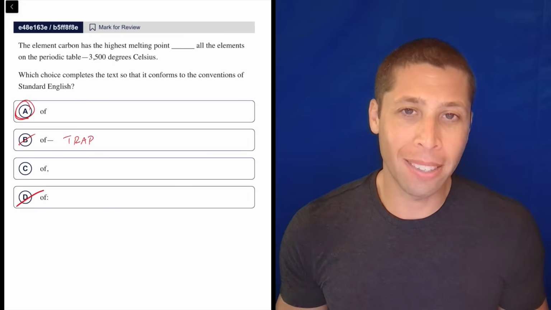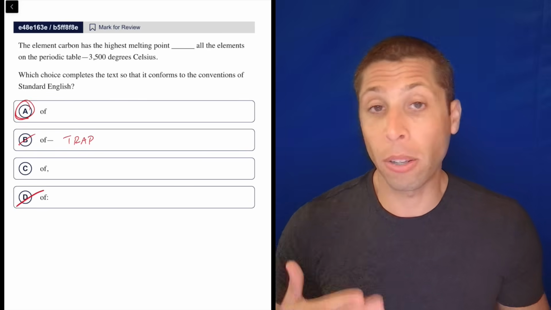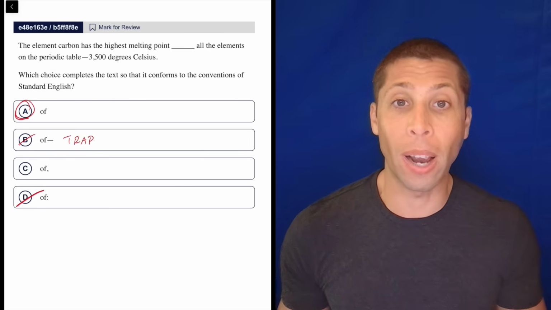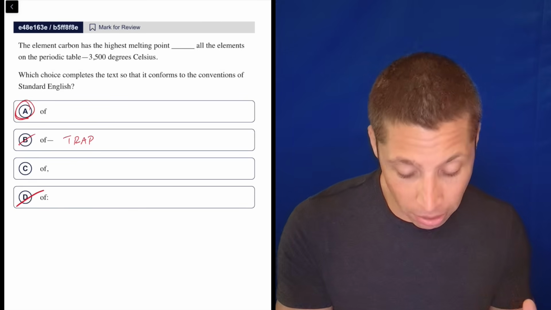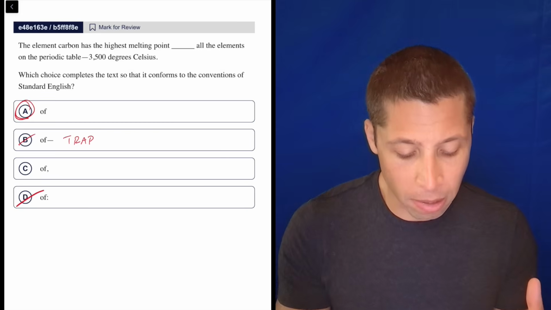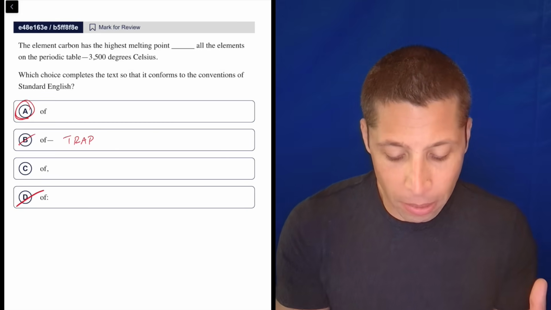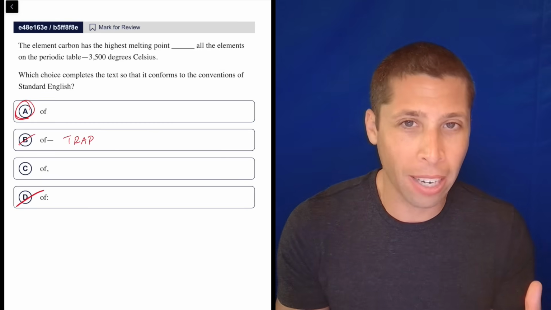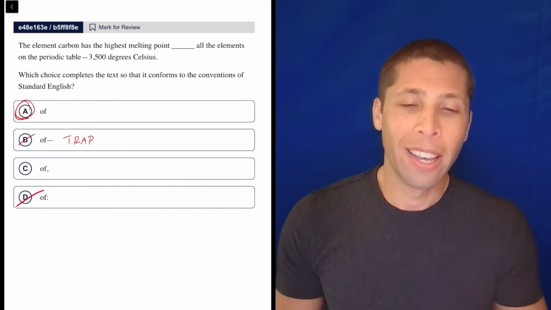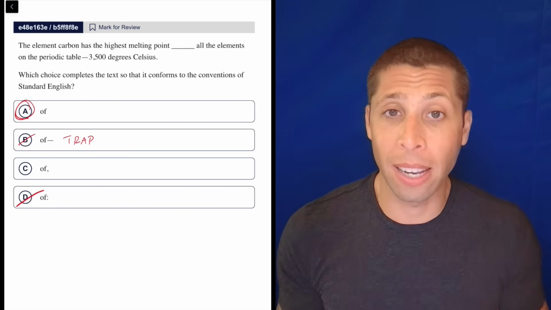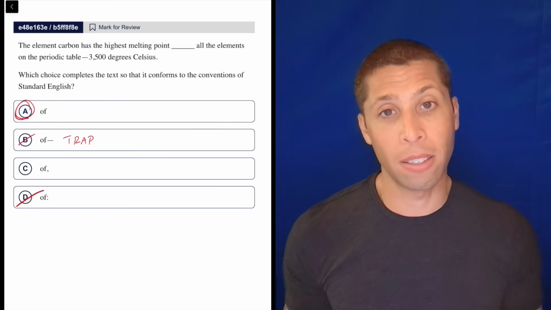But I think sometimes the SAT tries to bully us into using punctuation in places we normally wouldn't, right? You see that option and you're like, wait a minute, is that a pause? Am I pausing there? The element carbon is the highest melting point of all the elements on the periodic table. Yeah, I'm kind of pausing. No, you're just making up reasons to break up the sentence. So there's no comma because there's no break in the sentence. The whole thing is one continuous thought.